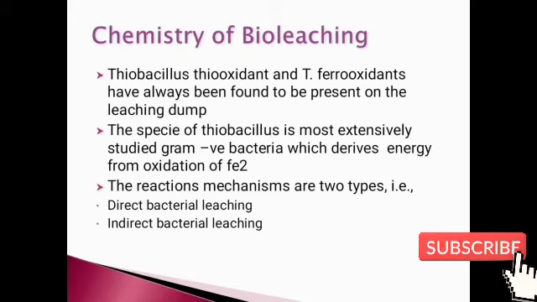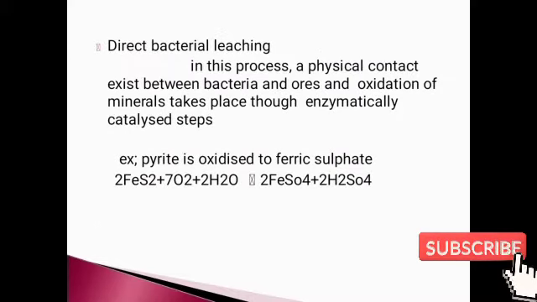Here we will discuss the two types of bioleaching. The first one is direct bioleaching. Here, as the name shows, direct, there will be a physical relationship between the ores and microorganisms, and due to this contact, the microorganism will oxidize the metals and produce the result in the form of pure metals.